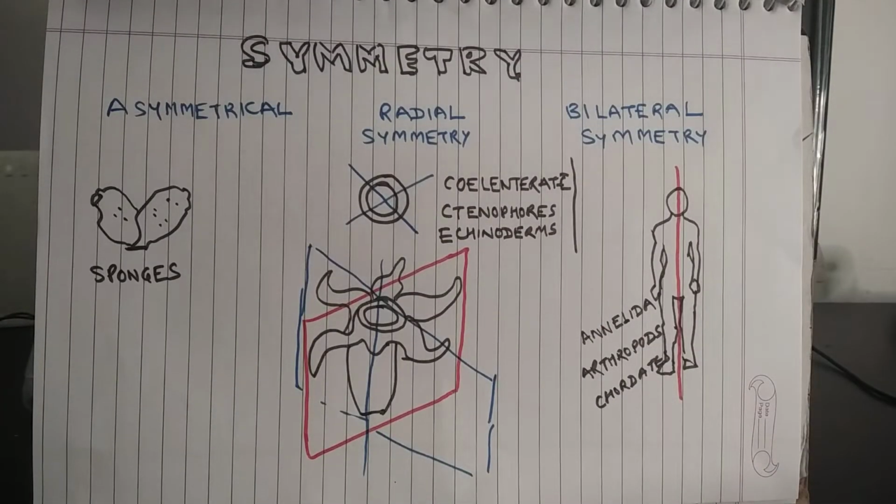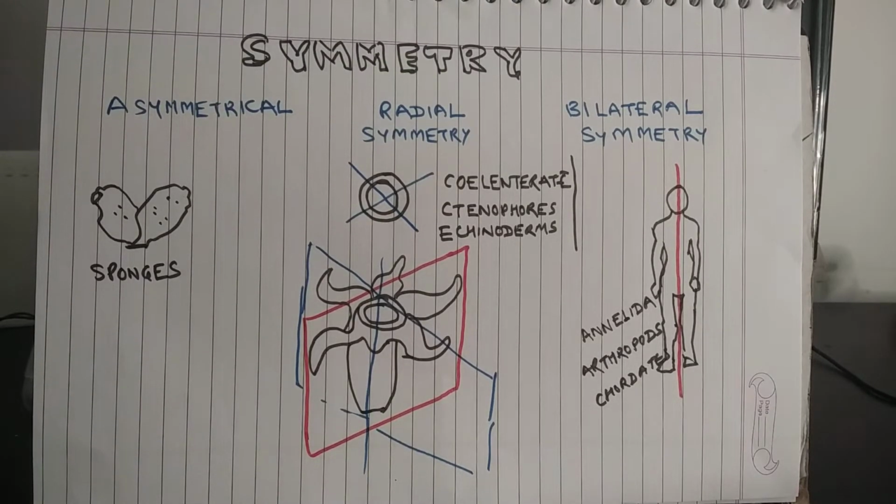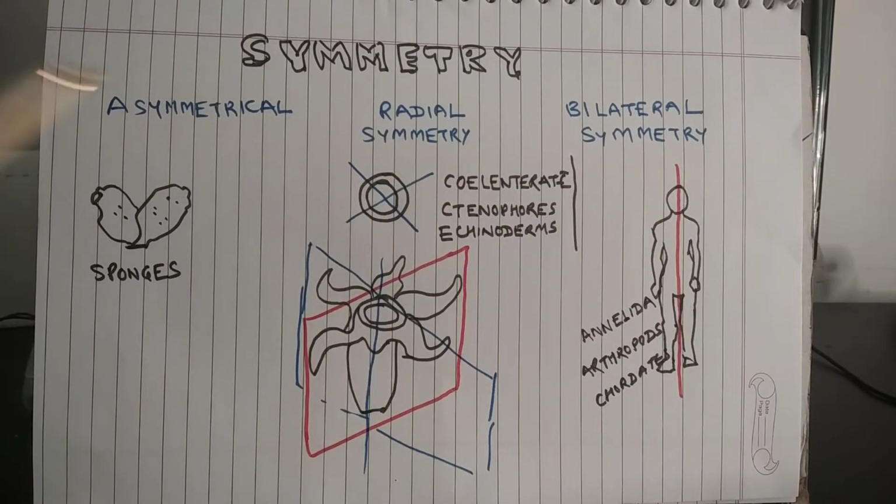Now, let us talk about symmetry. So, on the basis of symmetry, animals can be divided into three categories: asymmetrical, radial symmetry and bilateral symmetry. When the body of an animal cannot be divided into two equal halves, even if you cut it from any plane, then the body is called asymmetrical. Most of the sponges or poriferans are asymmetrical.